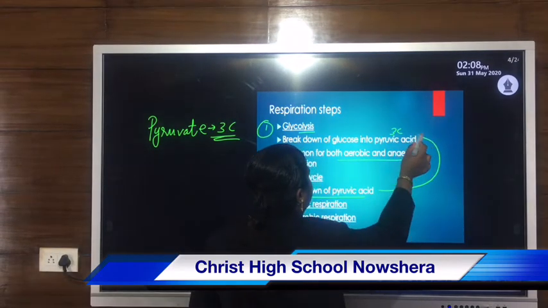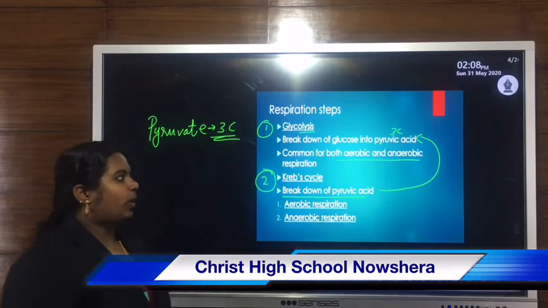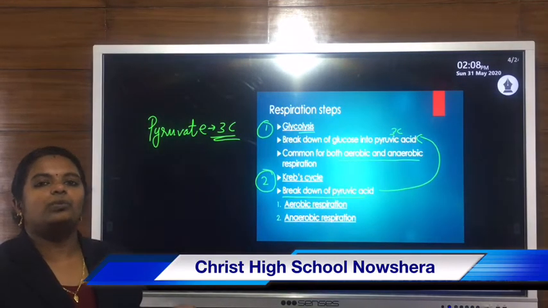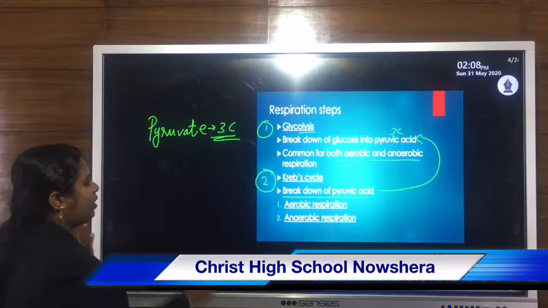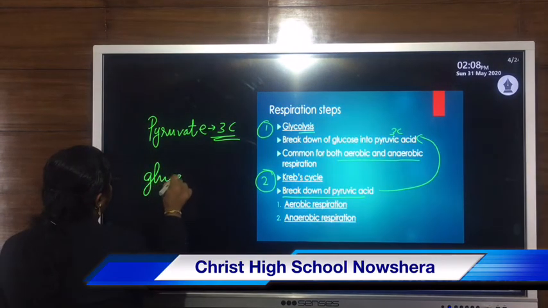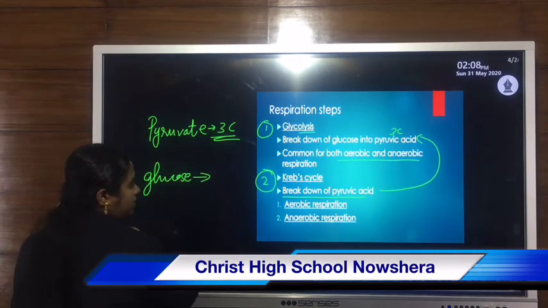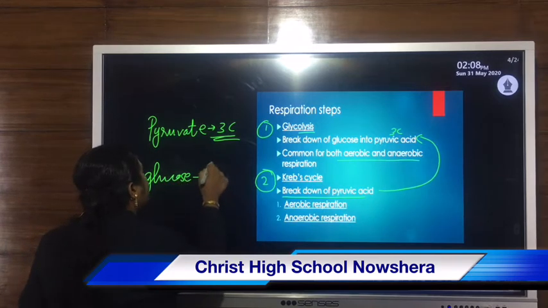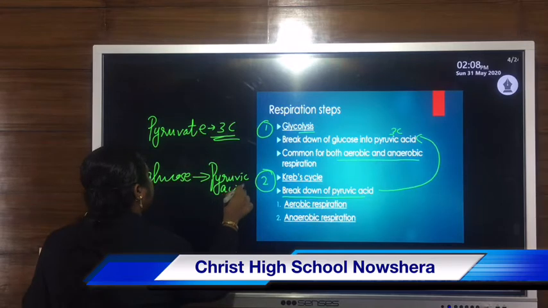That means the first step is the breakdown of glucose. Glucose breaks down to pyruvic acid. So now pyruvic acid is formed.